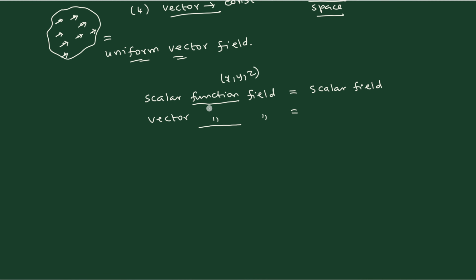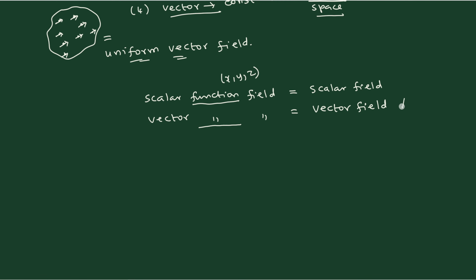So when you say it is a function of x, y, z, it also means that you are going to discuss the value at different points x, y, z. That is why the word function is not frequently used. It is an additional term that can be neglected. So if you remove the word function here, what is left is only scalar field. Similarly here also we will have the vector field.